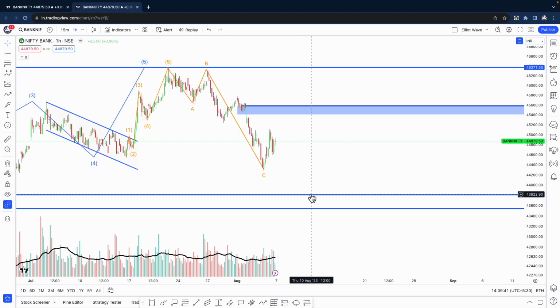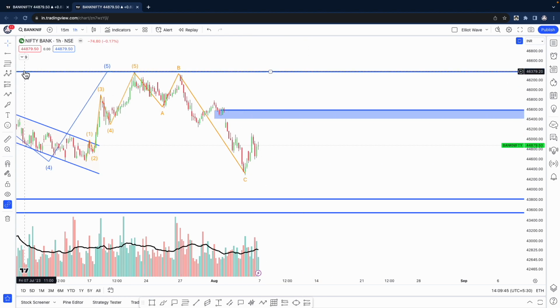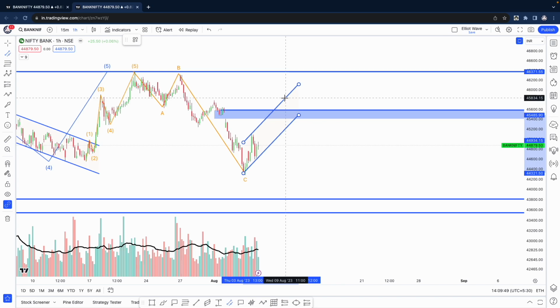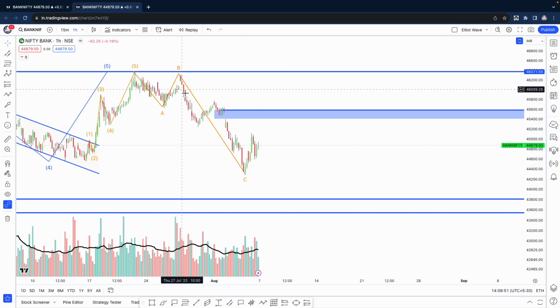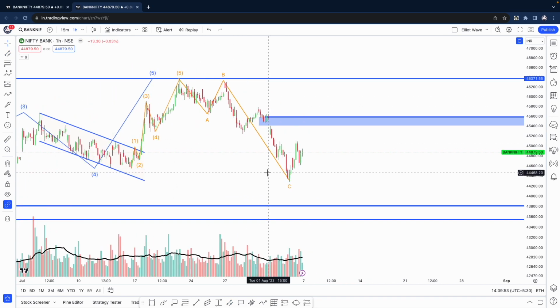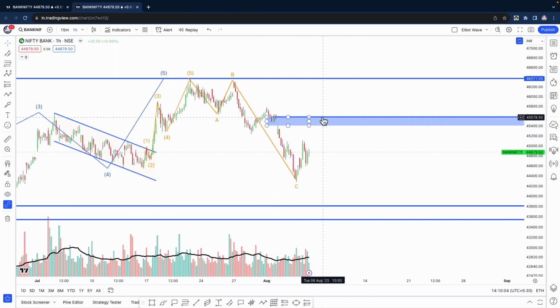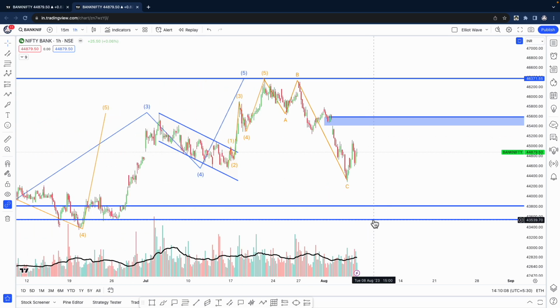So when this channel forms and breaks and the down move starts, that is when we can get nice trades for the put trade like this. For example, this down move was easily tradable. So this is our view. We could get a bounce from here and fall until 43,800, or 43,500 is also possible.